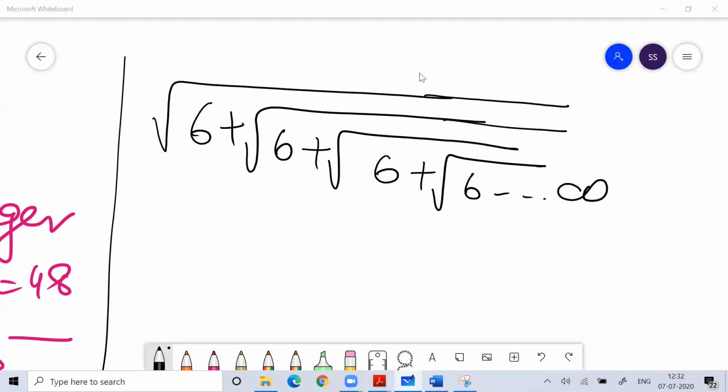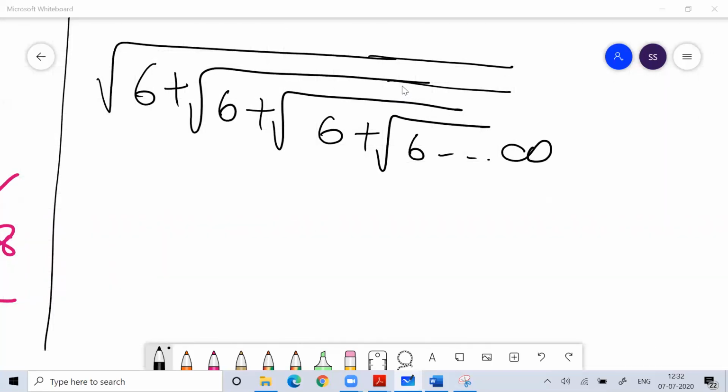Anyone, what is the answer for this question? If I ask you this... No, Rishikesh, 6 is not the answer. So you have to understand this. So what you can do... No, Soumya. I'm not asking the square root of 6. You have to understand how to solve these kinds of questions.